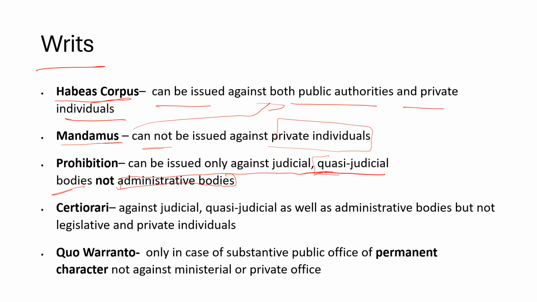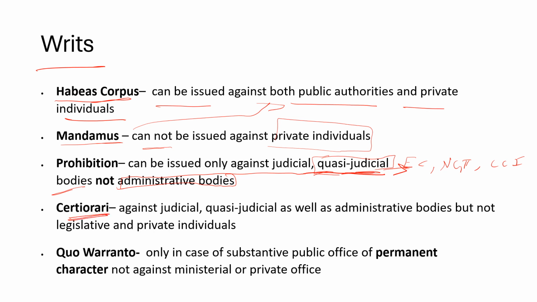Quasi-judicial bodies are other bodies which have the powers to enforce laws, like Election Commission of India, the National Green Tribunal, NGT, then Competition Commission of India, CCI. All of these are quasi-judicial bodies. There was one question in mains also on quasi-judicial bodies. Anyway, sorry for deviating.